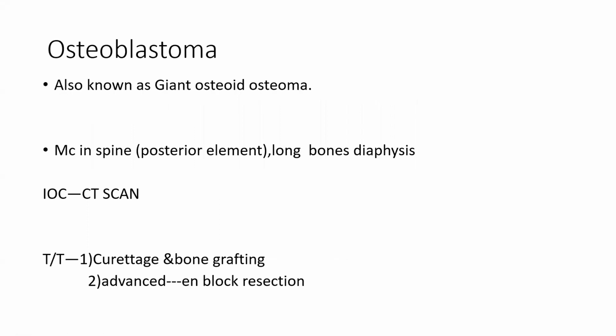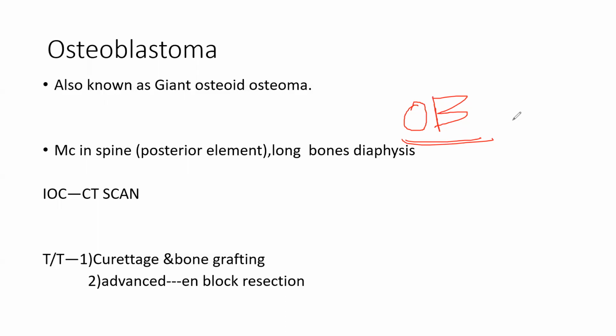Now the next tumor is osteoblastoma. This is again something we have to learn. Osteoblastoma is a type of giant osteoid osteoma. It is a benign tumor. It is diaphyseal. Most commonly it occurs in the spine.